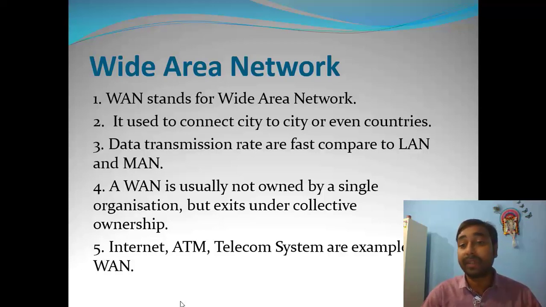The transmission rate is very fast because in this wide area network the technology being used is called optical fiber cable. I will discuss optical fiber cable in the next tutorial. Right now we have to know the term that optical fiber cable is a kind of wire, by the help of which it connects one country to another country. A WAN is usually not owned by a single organization but exists under collective ownership. There is no one who is the owner of the wide area network, but collective ownership is there.